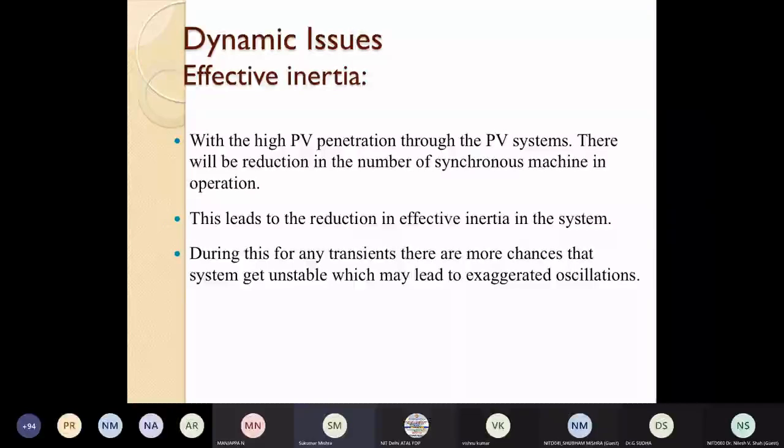Because it is an inverter control phenomenon, and many researchers are here, I can mention that because it is a control phenomenon, instead of only making it proportional to dF by dt, if you make it proportional to d square f by dt square, d cube f by dt cube, many equations can be written, and those equations will give different performance to the stability of the system.